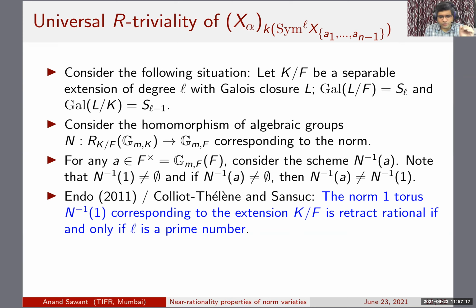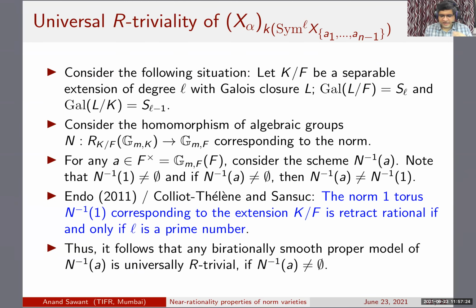This direction was already known to Colliot-Thélène and Sansuc. Once one uses this, any birationally smooth proper model of the norm hypersurface is universally R-trivial, just because it's retract rational.